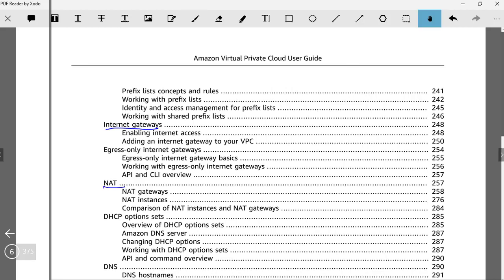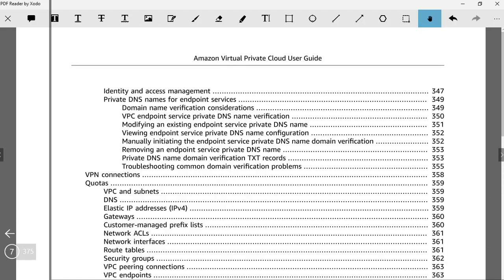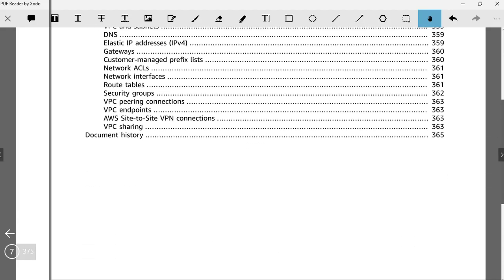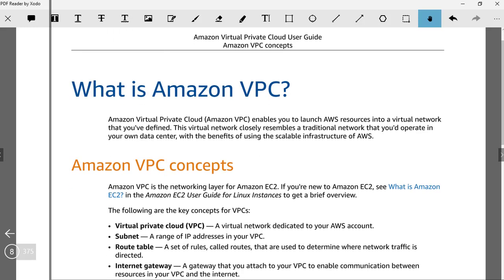These would be important for even cloud practitioner understanding why these are used. And that's pretty much it. We'll not go much into detail, but we'll try and understand what Amazon VPC is. So Amazon VPC, I would say, is more of a virtual network in the cloud. It actually resembles the traditional network. It's just that it is in the cloud.